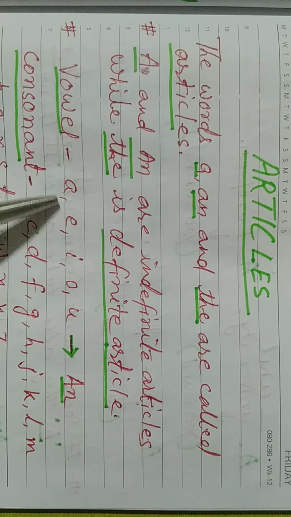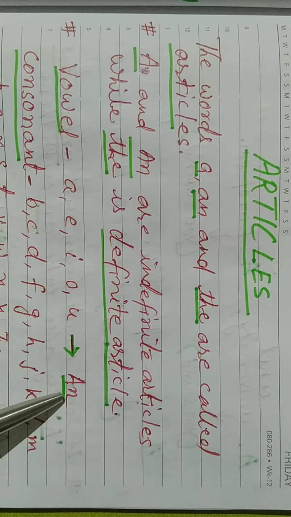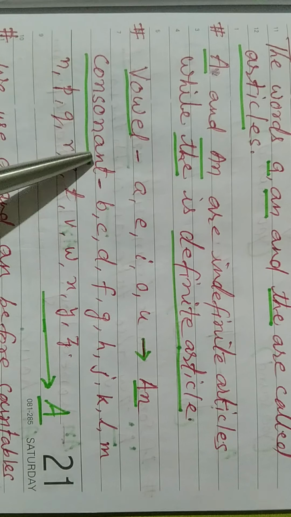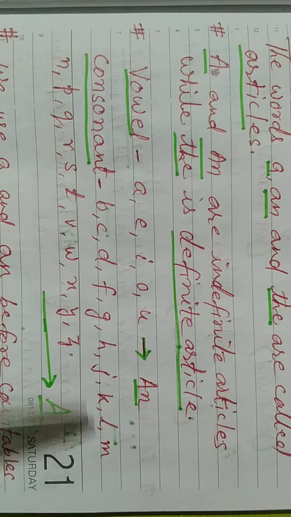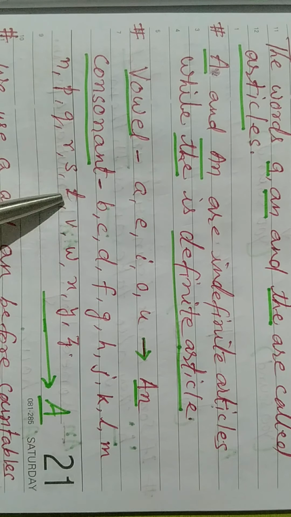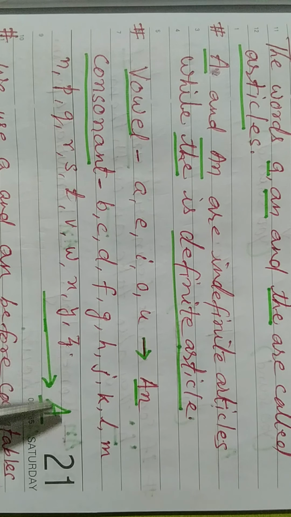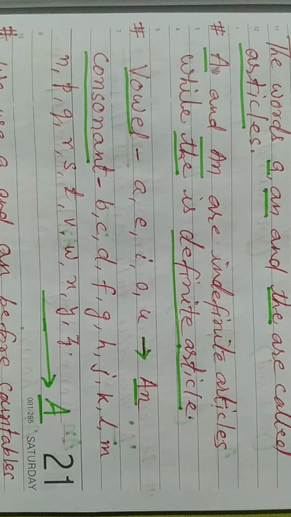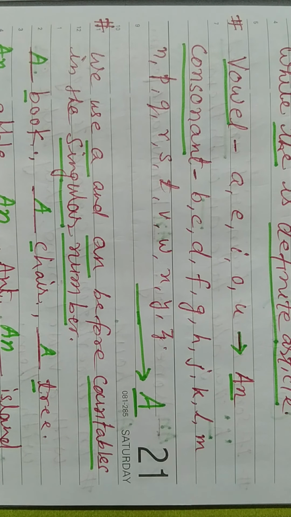The vowels are A, E, I, O, U. These are 5 vowels. Before a vowel we use an. And the consonants are B, C, D, F, G, H, J, K, L, M, N, P, Q, R, S, T, V, W, X, Y, Z. So there are 21 consonants. Before a consonant we use a. This is the important thing we have to understand.